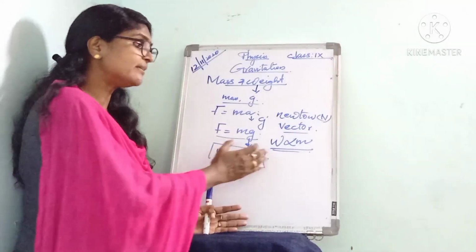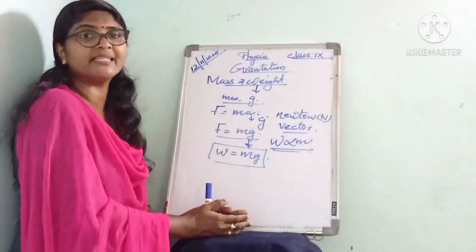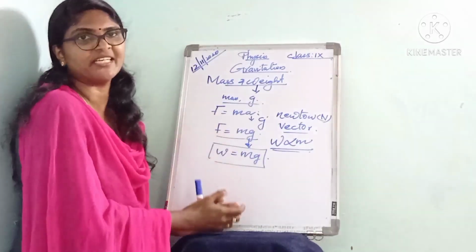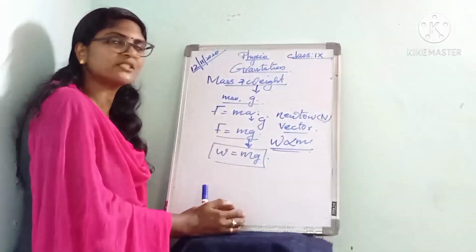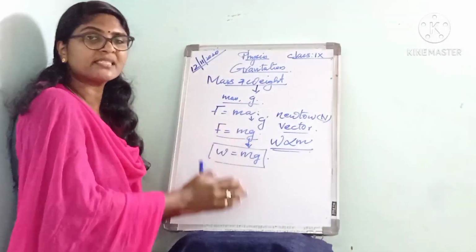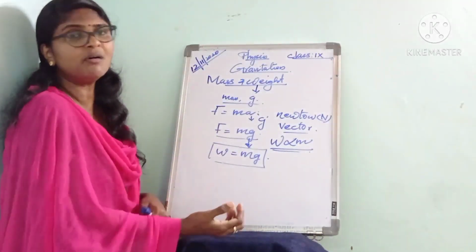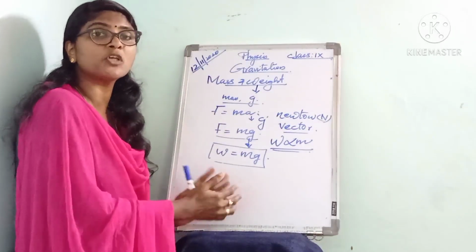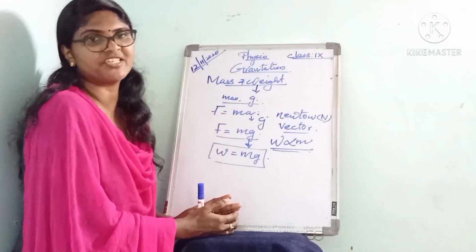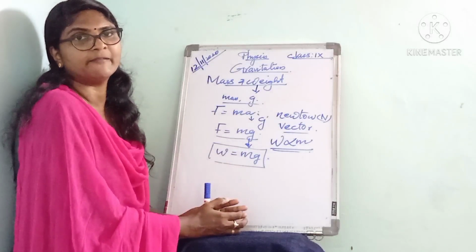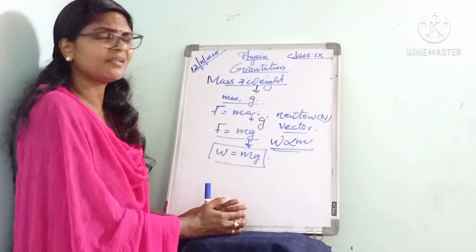Listen it, but the weight of an object that depends on its location. Okay, the weight of an object is not constant. At a given place it is constant, but it varies from location. So the weight of an object that depends on the object's location.